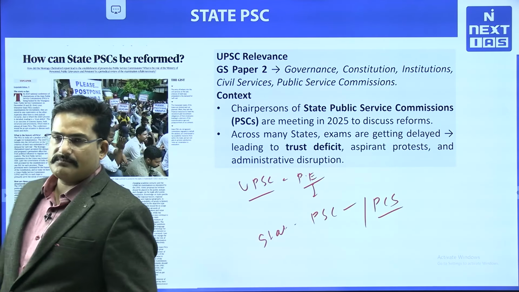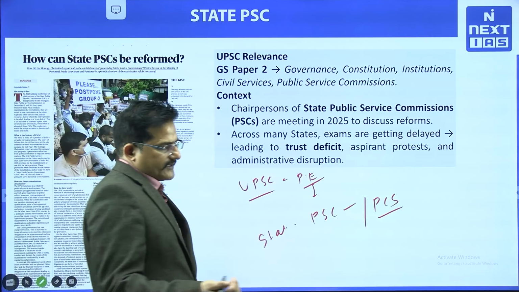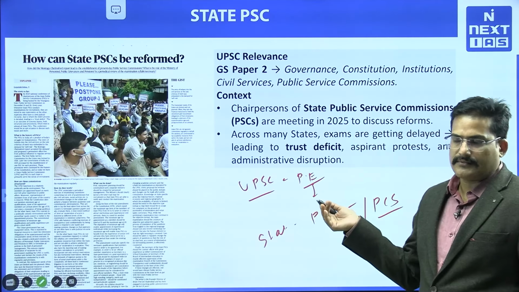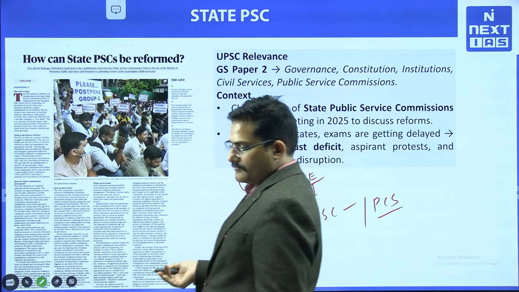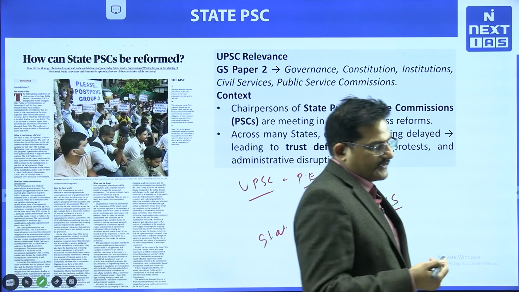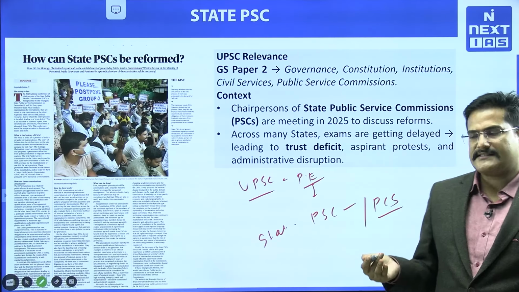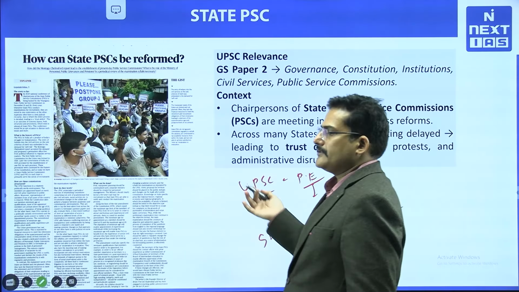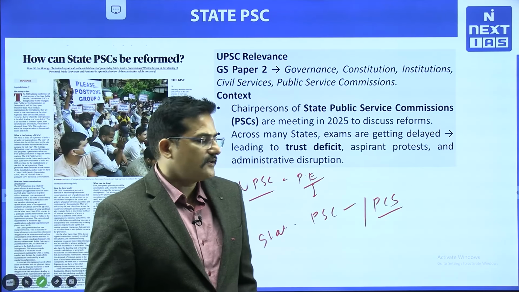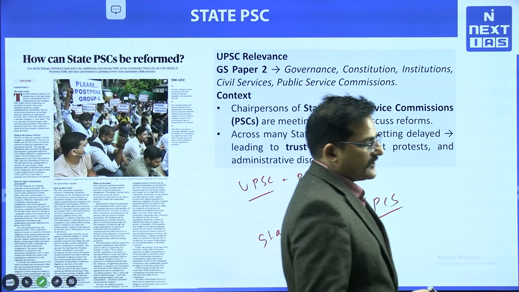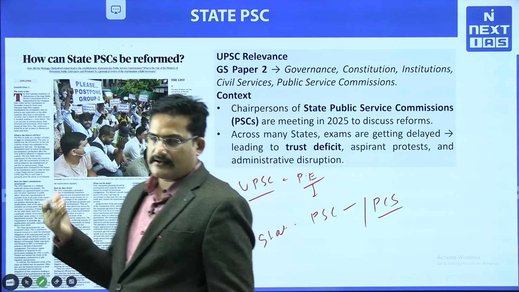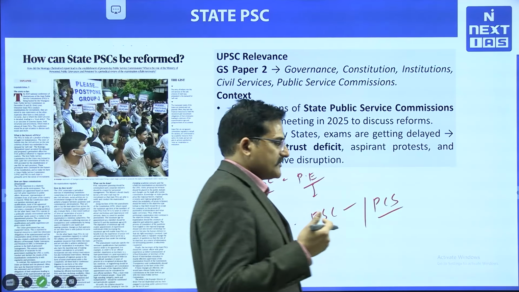Examples are BPSC, whose result you might have seen published recently. Then UPPSC, whose mains result is about to come, and there are huge vacancies as well. There are other states like RAS, Himachal Pradesh Services, Haryana Public Service Commission, MPPCS, and the Chhattisgarh Public Service Commission, whose result has recently come. In the South as well there are commissions like the Tamil Nadu, Andhra Pradesh and Telangana Public Service Commissions.